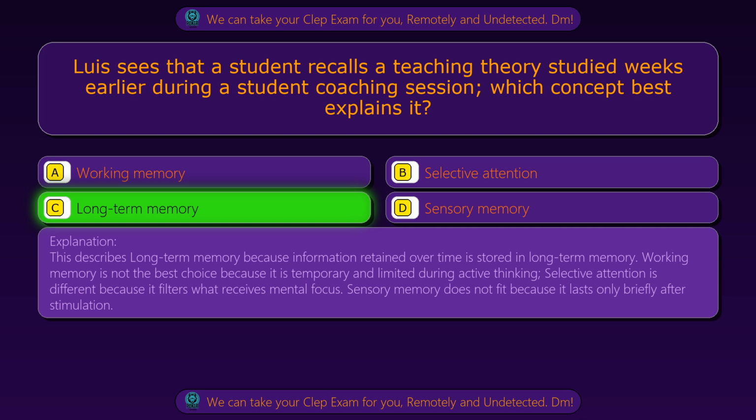This describes long-term memory because information retained over time is stored in long-term memory. Working memory is not the best choice because it is temporary and limited during active thinking. Selective attention is different because it filters what receives mental focus. Sensory memory does not fit because it lasts only briefly after stimulation.